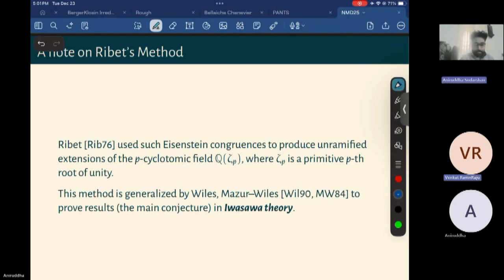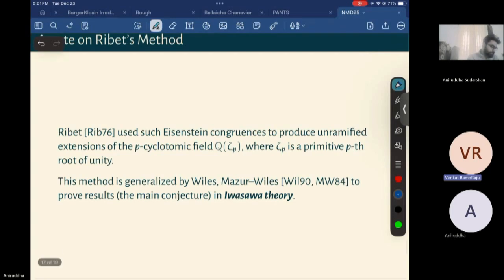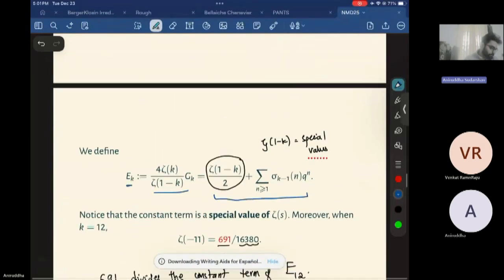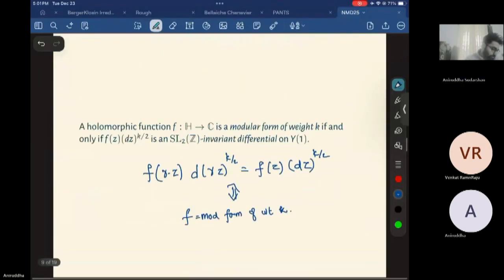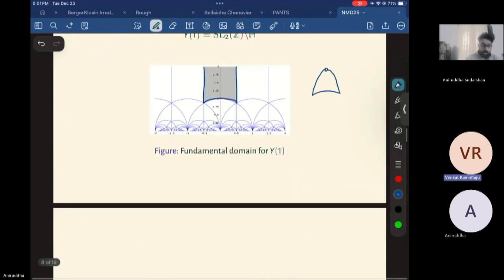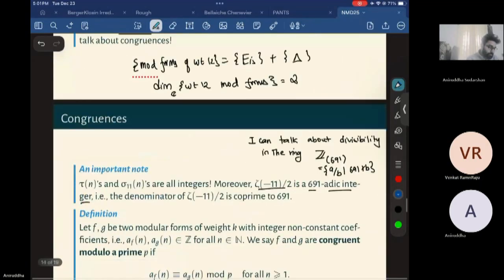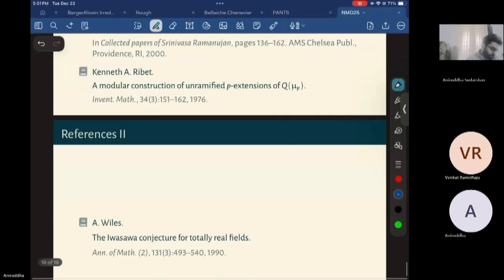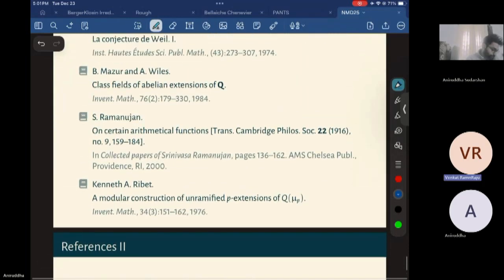Yeah. But you mentioned Deligne. Did this exposition touch upon what were the methods of Deligne? No, I have not told anything about what Deligne did, because I don't know anything about what he did. But this arises in his Fields Medal winning work.